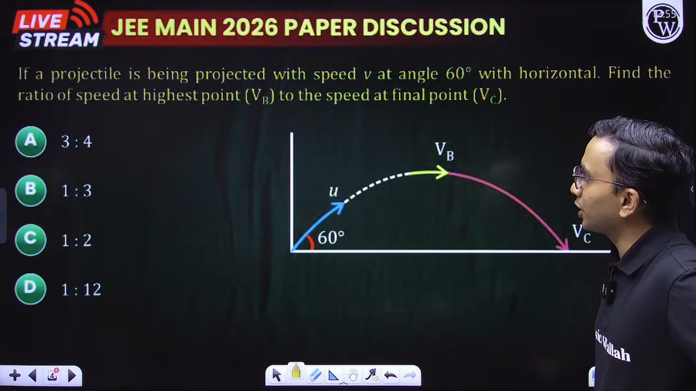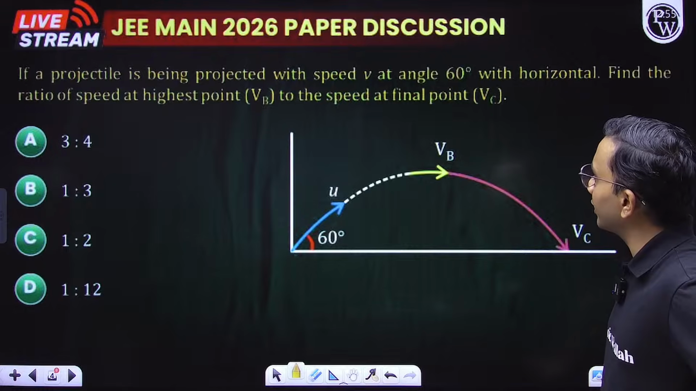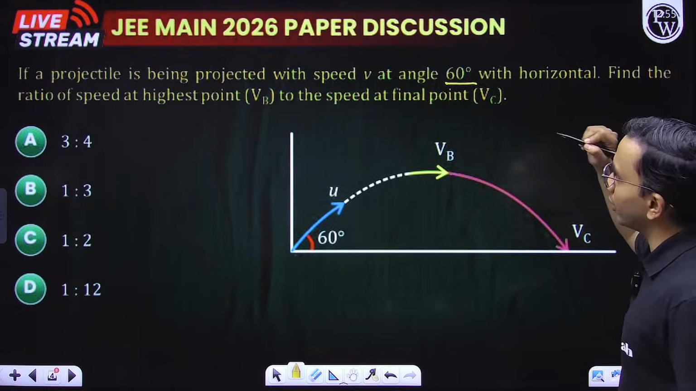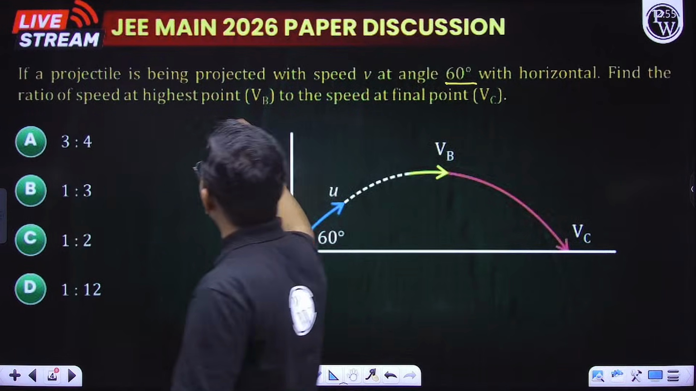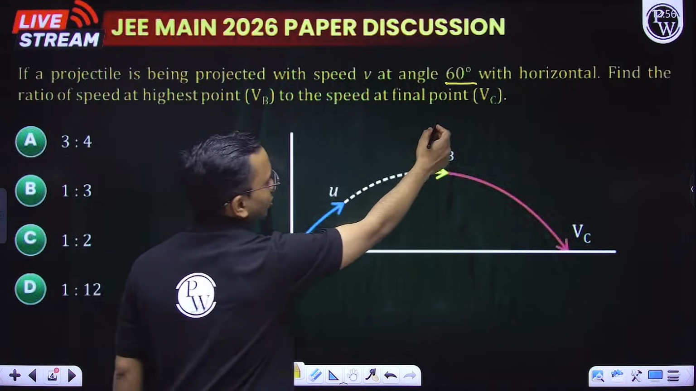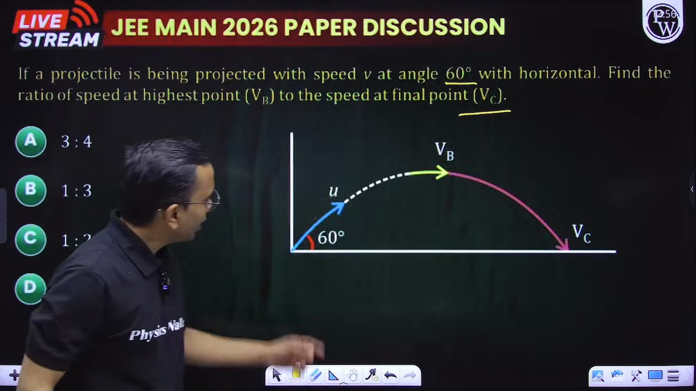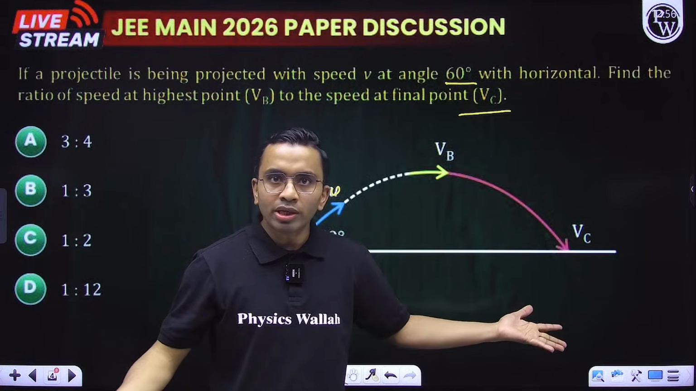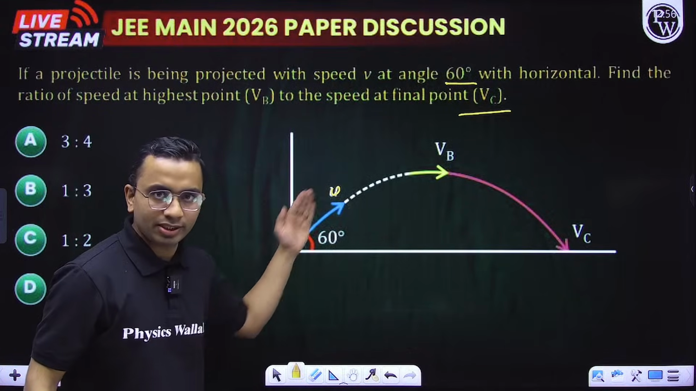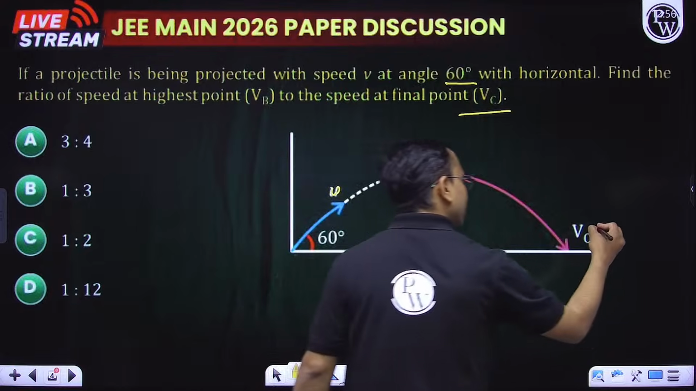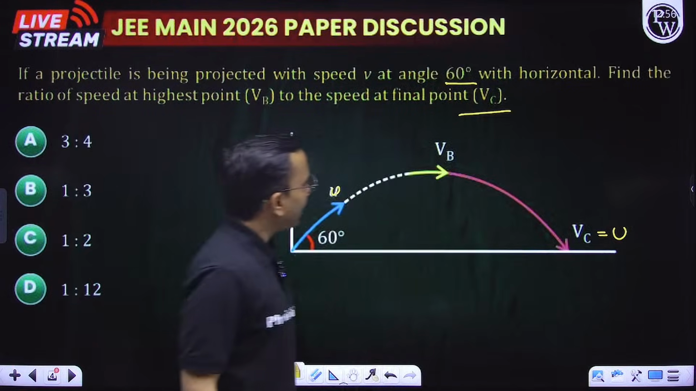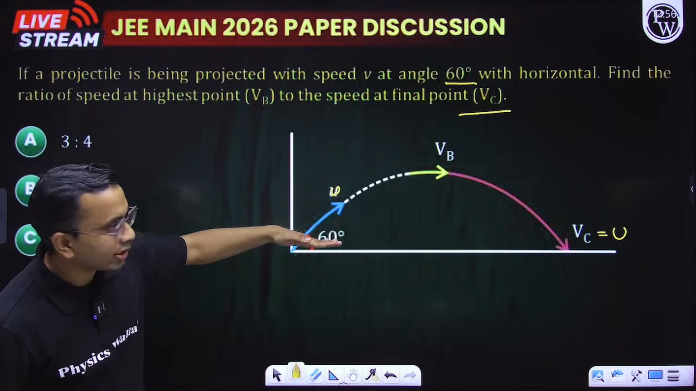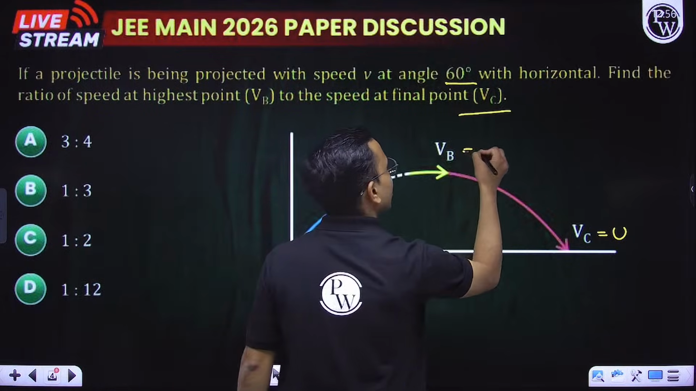This is another question. If a projectile is projected with velocity u at an angle 60 degree with horizontal, find the ratio of speed at the highest point to the speed at the final point. Now this is u. What will be the speed at the final point? u only, isn't it? With the same speed it will strike the ground. So Vc is u. That is clear to us. At the highest point, only the horizontal component of the velocity will be there. So the horizontal component is u cos 30, sorry, u cos 60.